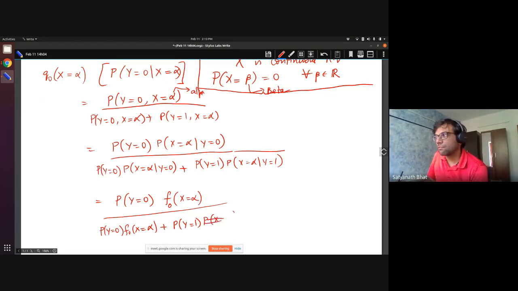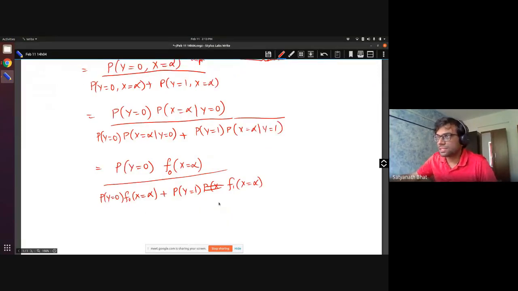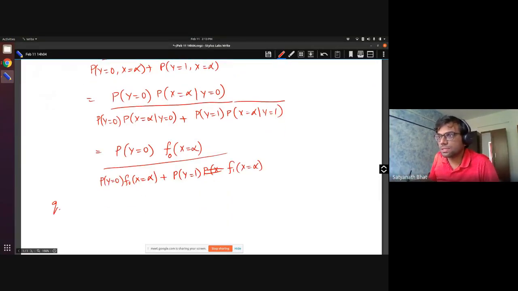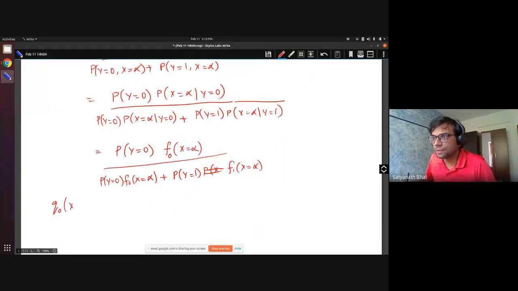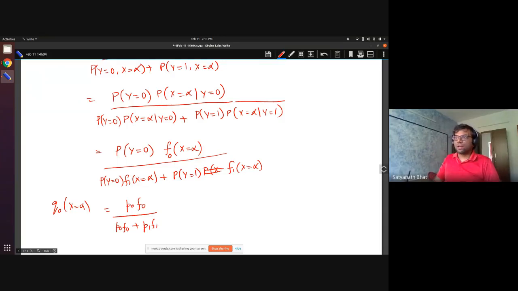So this is f1 of x equal to alpha. This is what we have. And if we simplify, this will give us q naught of x equal to alpha, which is equal to p naught f naught divided by p naught f naught plus p1 f1. I have omitted x equal to alpha in all these places, but you understand this is the same form that we had before.